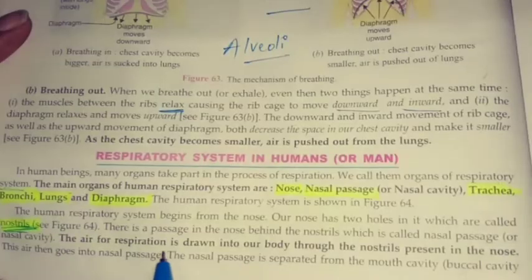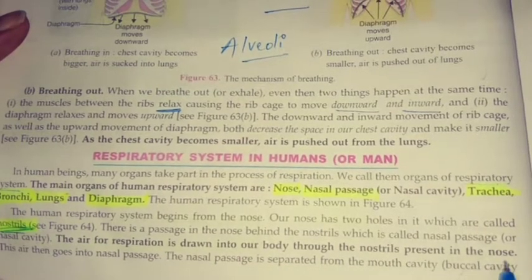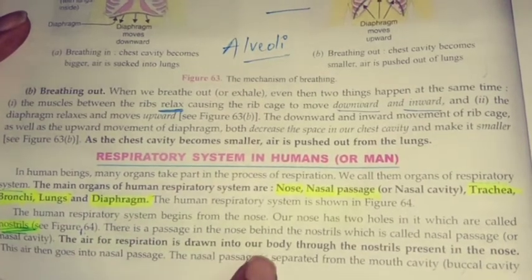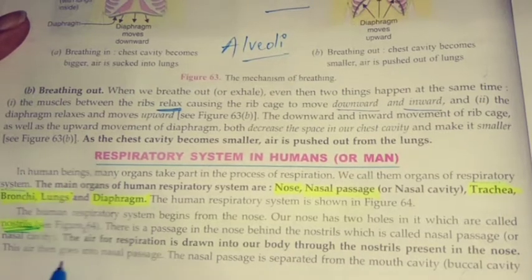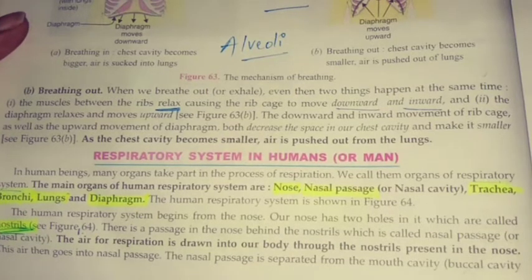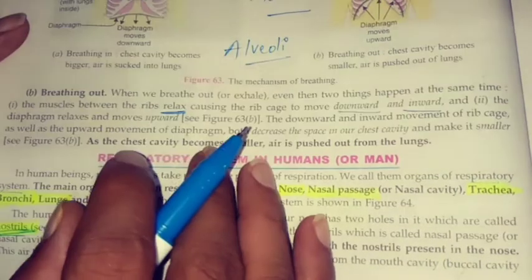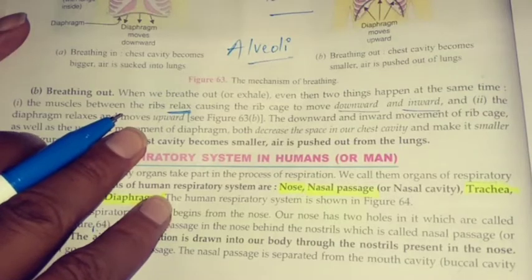The air for respiration is drawn into our body through the nostrils present in the nose. This is the first process. This air then goes into the nasal passage through our throat. The nasal passage is separated from the mouth cavity, that is the buccal cavity. There the esophagus is, that is the food pipe, and there is only what? The windpipe also.